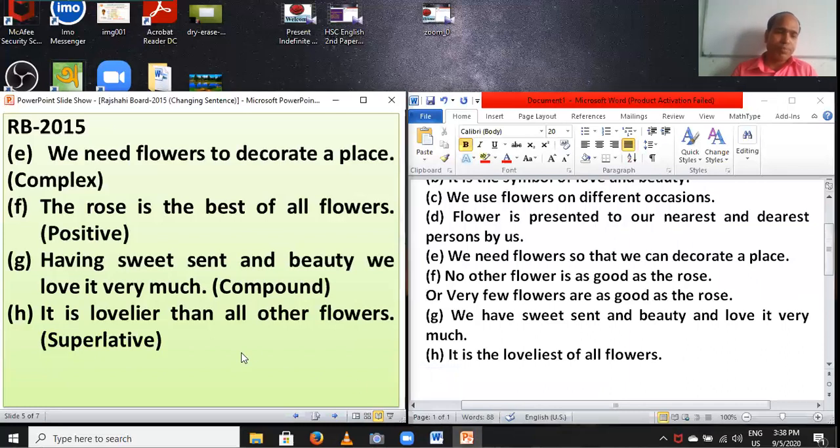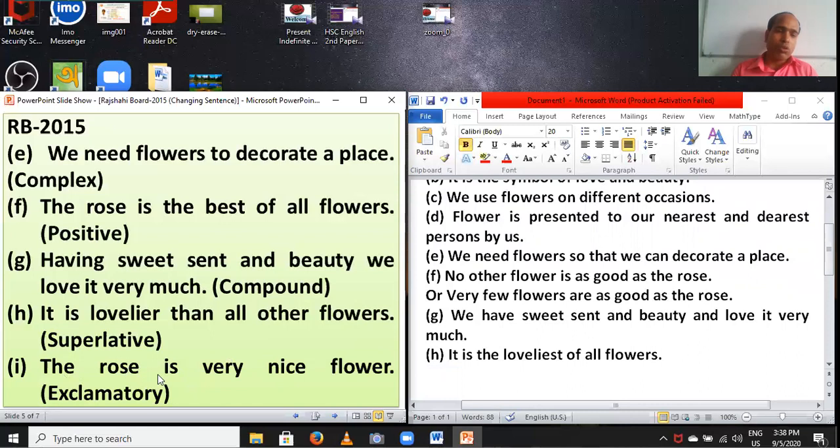Going to next step. The rose is a very nice flower. Exclamatory. Dear students, you have to change it into an exclamatory sentence. If you find very, great, or really, you have to change it into exclamatory. First, you have to write how or what plus the adjective instead of very or great. Question I. You have to write how. The students, the rose is a very nice flower.